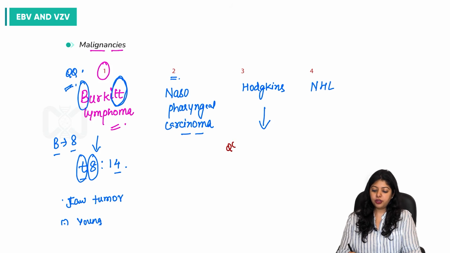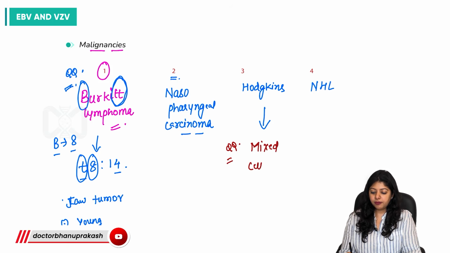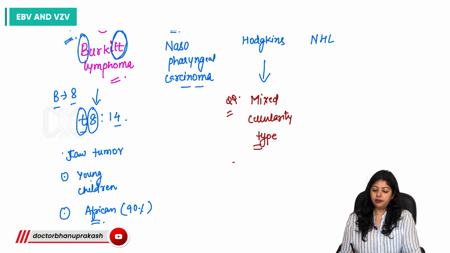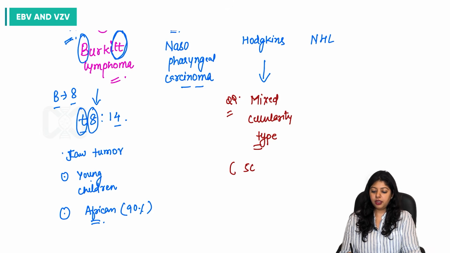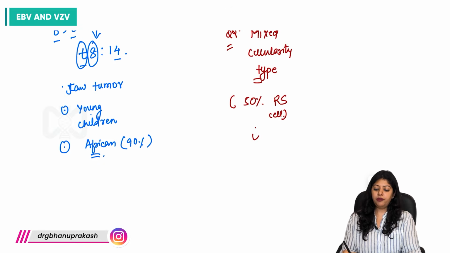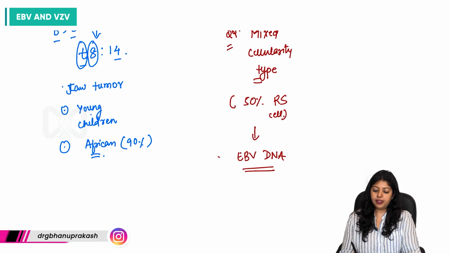Another potential question, it is the mixed cellularity type. And in 50% of cases when we have Reed-Sternberg cells, they are positive for Epstein-Barr virus DNA. Very, very important.